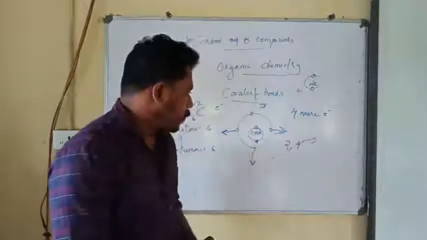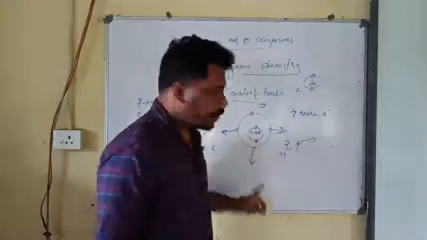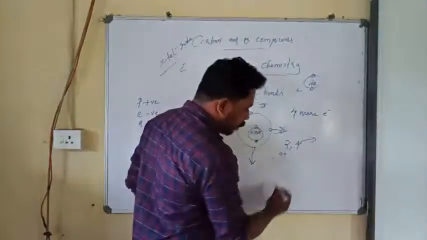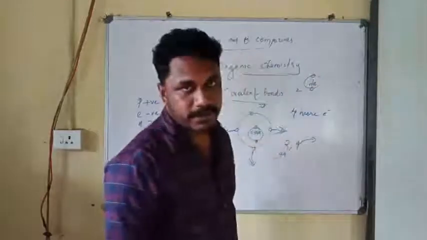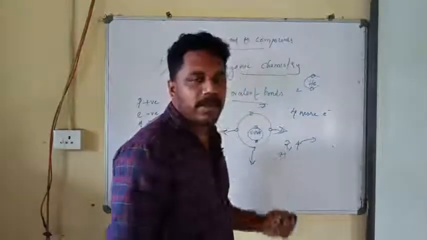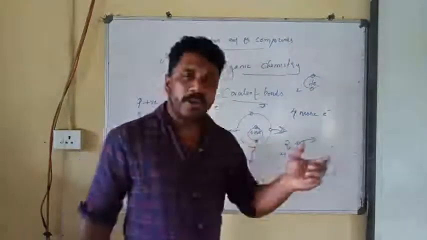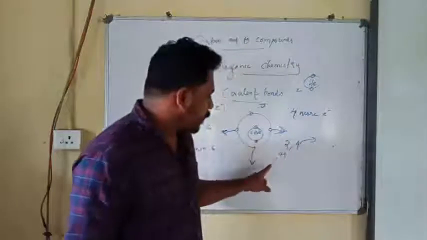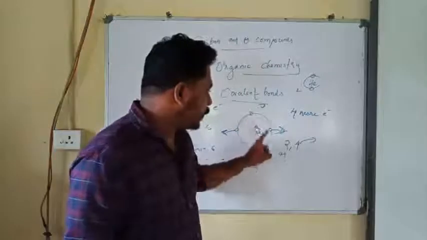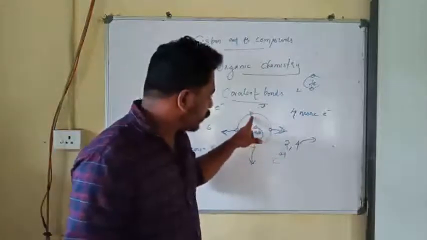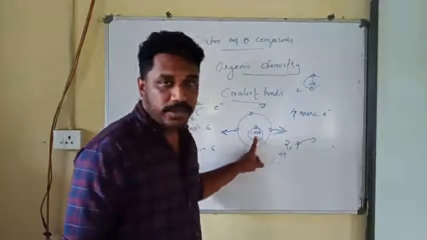No, because by releasing 4 electrons from the outermost shell of the carbon atom, carbon will become 4 positive charge, right? A C4+ ion. But this ion is highly unstable and it will not be formed, because it requires a huge amount of energy to remove these electrons from the outermost shell, because they are highly attracted to the nucleus.